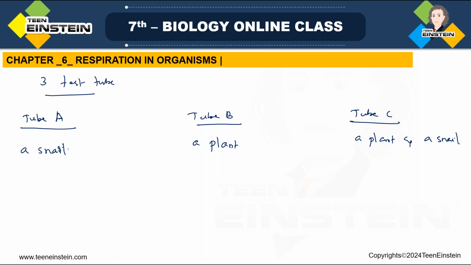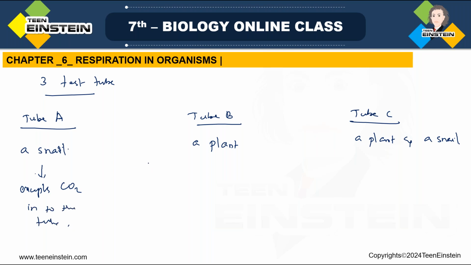Okay, here in test tube A, it will have the highest concentration of carbon dioxide because the snail expels carbon dioxide into the tube, right?